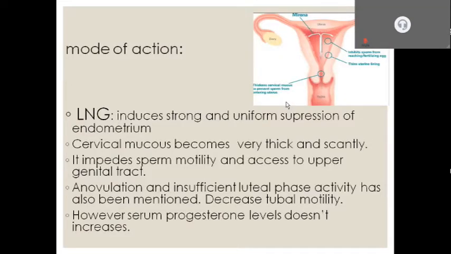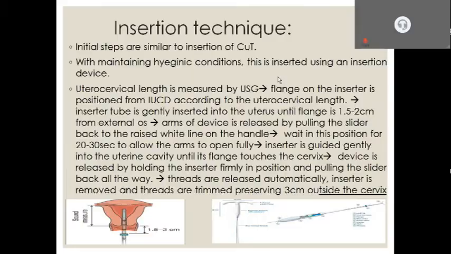As Garima already told, the mode of action of LNG: it induces strong and uniform suppression of endometrium, causes cervical mucus to become thick and scanty, which impairs sperm motility and access to the upper genital tract. Anovulation and insufficient luteal phase activity have also been mentioned. It causes decreased tubal motility. However, the serum progesterone level does not increase.